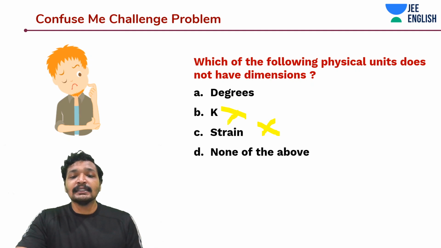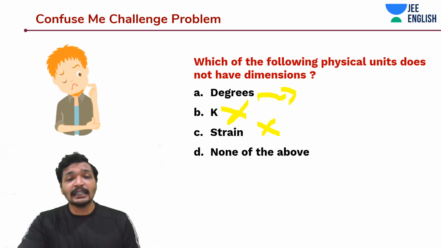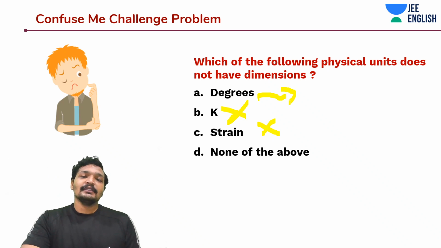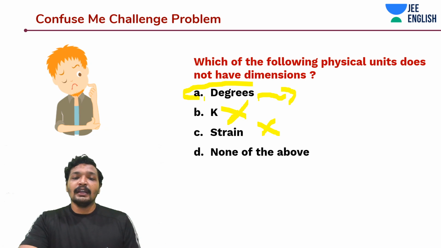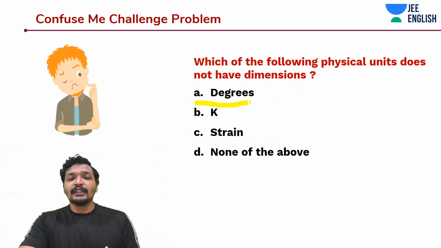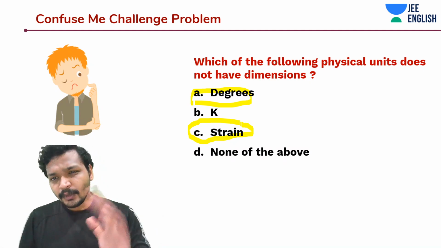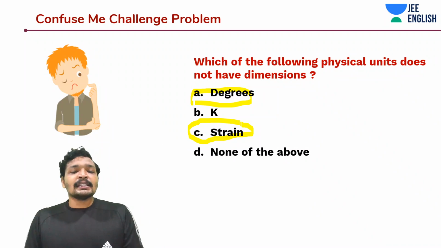And what about degrees, guys? Degrees do not have dimension. We are not talking about degrees temperature over here, we are talking about degrees, like radian, like angle theta. So degrees and strain do not have any dimensions. Okay guys, my mistake. So degrees and strain do not have dimensions, which of the physical units or quantities do not have dimensions. So it's basically both strain and degrees. Both should be there. So A and C are correct answers.